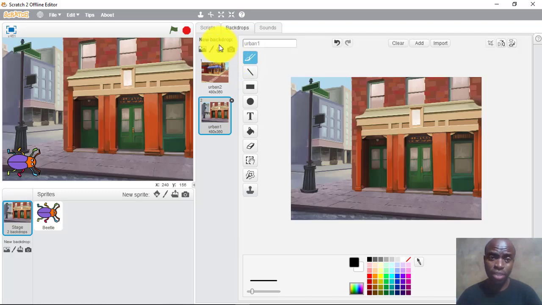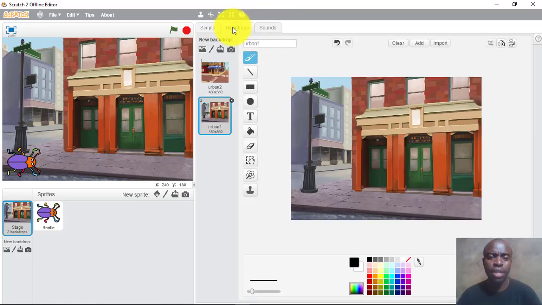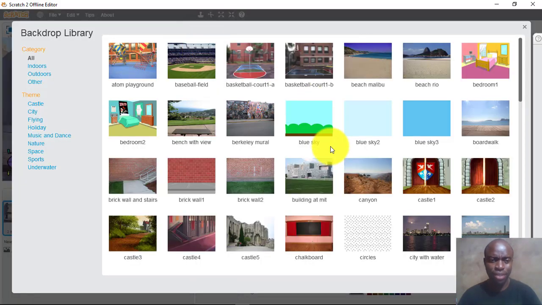If you didn't get something like that, maybe if you are still here, you can check on your top tabs. You see script, backdrop, and sound if you are using the Scratch tool offline. So you can click there and you choose now. Oh, you can do it right here. Oh yeah, you can do it. I didn't know that. Okay.